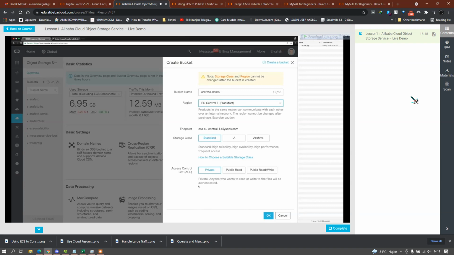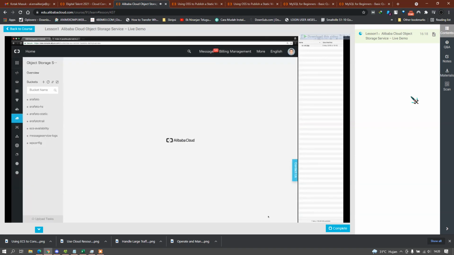And also, you need to specify the access control list. It basically defines, if it's set to private, that every request must be signed, no matter if it's write or read. But you can also say this entire bucket should be public read, which means you don't need to sign the request. Anybody's allowed to read the files. Be aware that this is also, again, the standard setting for the bucket. You can specify the ACLs on each file also.